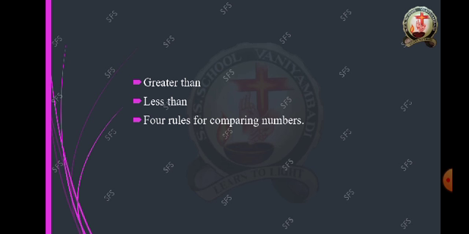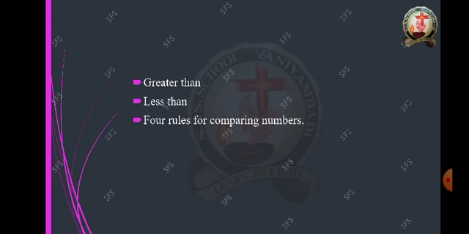Yes, very good. If the numbers contain the same number of digits, you have to compare the hundreds place value. Next, the third rule is if the first digit from the left extreme is the same, you have to compare the next digit, that is in the tens place.